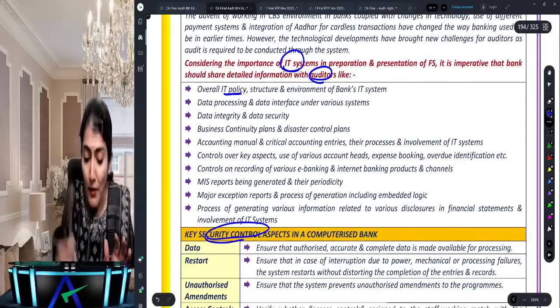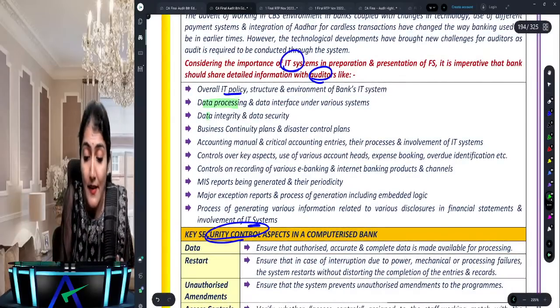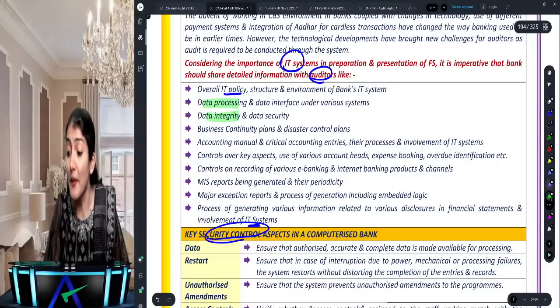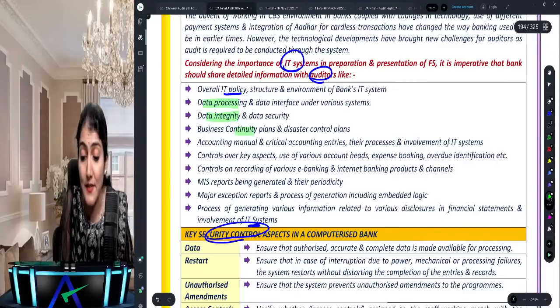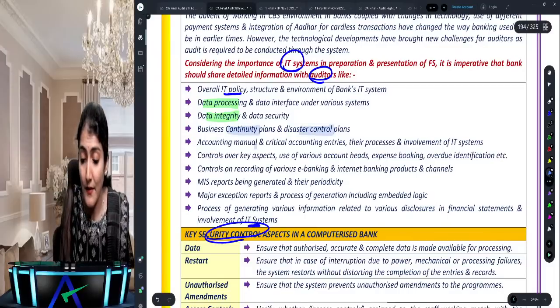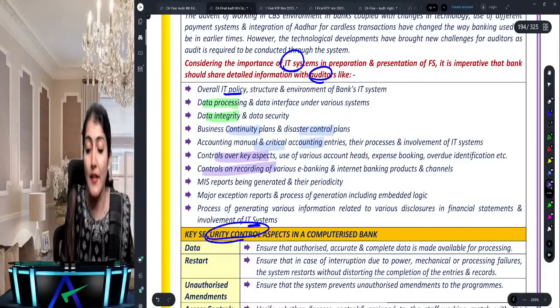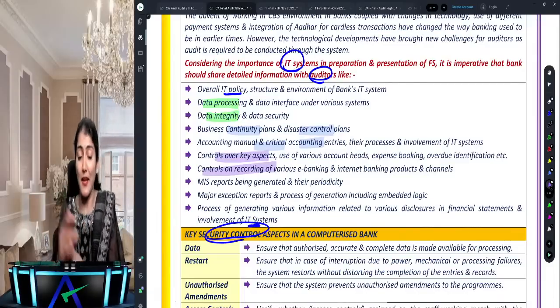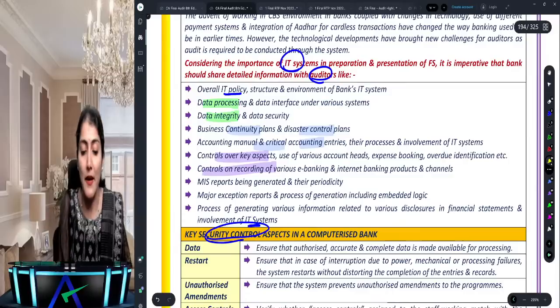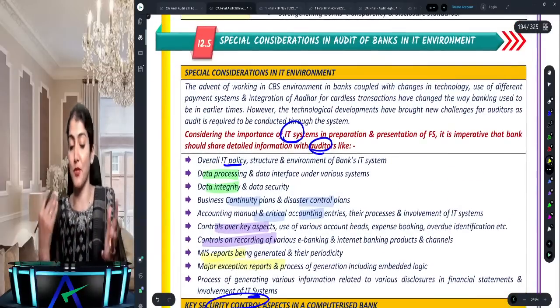It says the IT policy, the IT systems of the bank, then how they do the data processing and the data integrity, then the business continuity plan, disaster recovery plan, accounting manual and the critical accounting entries, then control over key aspects, controls over the internet banking products and channel, and the MIS reports and the exception based reports.